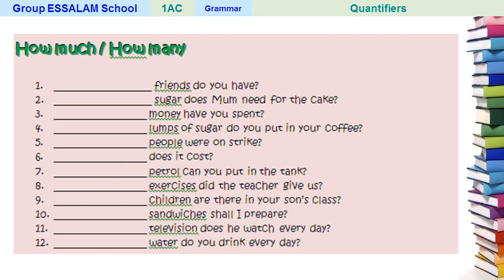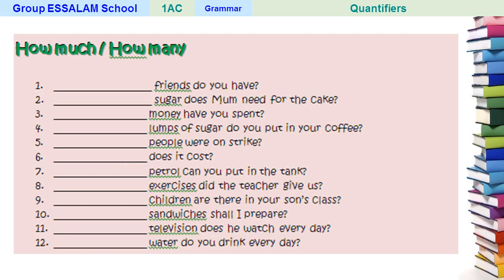Number 5, people were on strike. Number 6, does it cost? They are talking about something here, okay? Number 7, petrol can you put in the tank? Number 8, exercises did the teacher give us? Number 9, children are there in your son's class? Number 10, sandwiches shall I prepare? Number 11, television does he watch every day? And the last question is, water do you drink every day?